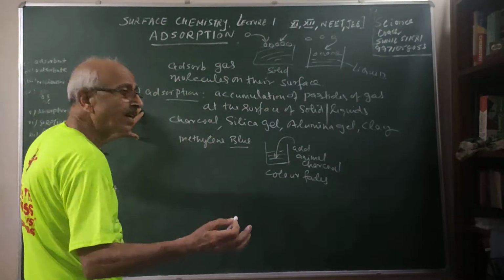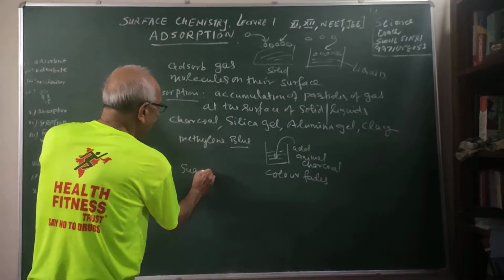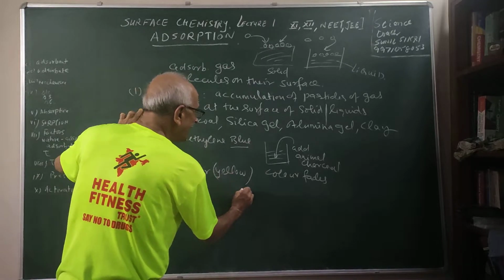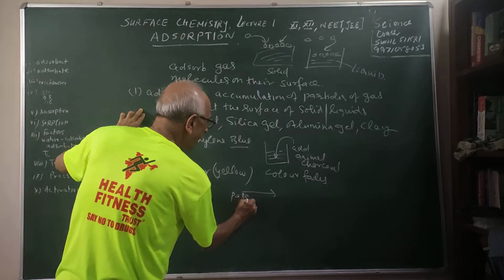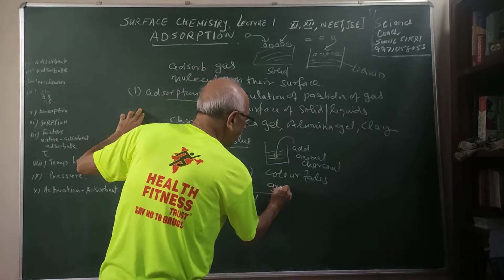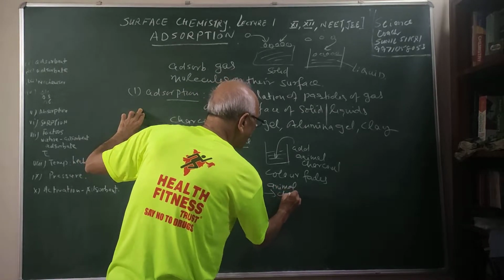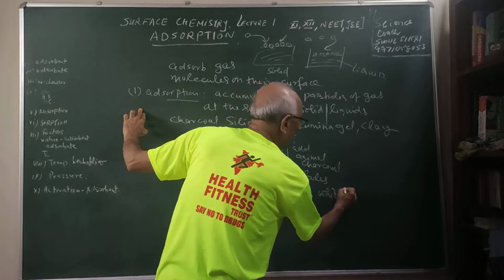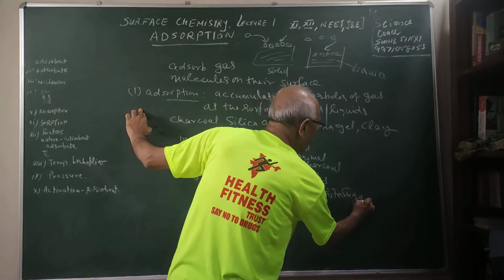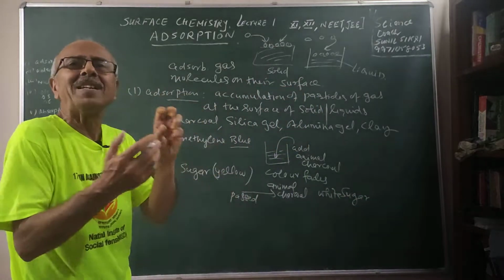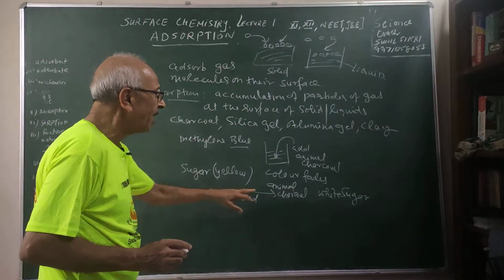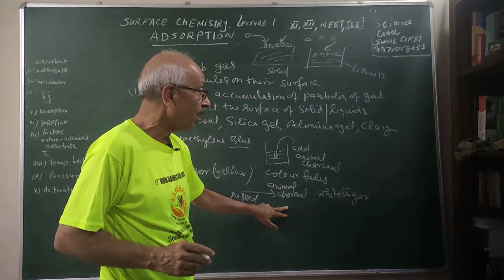Similarly, in the sugar industries, if you have sugar which is yellow in color, when it is passed through animal charcoal, what you get is a white sugar. So the yellow colored impurities are absorbed at the surface of the animal charcoal.